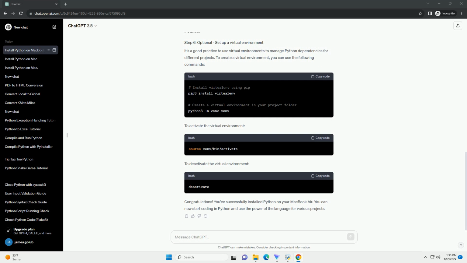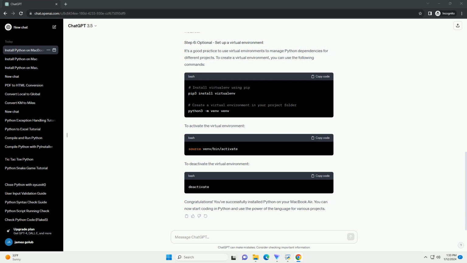Now that Homebrew is installed, use it to install Python 3. This command installs the latest version of Python 3. After the installation is complete, check the Python version again. You should see the version number, indicating that Python has been successfully installed.